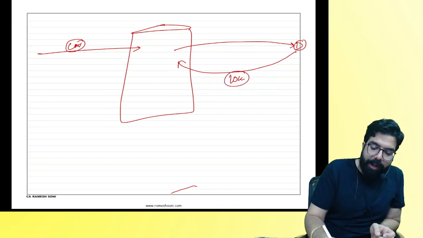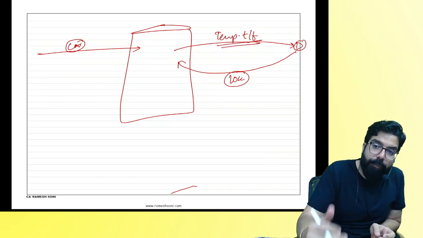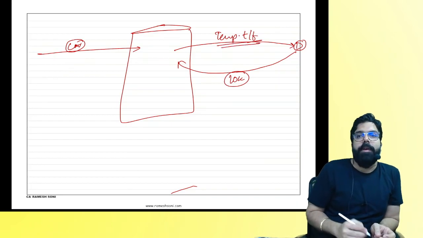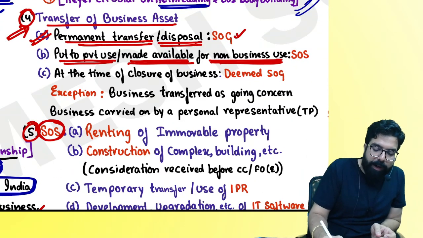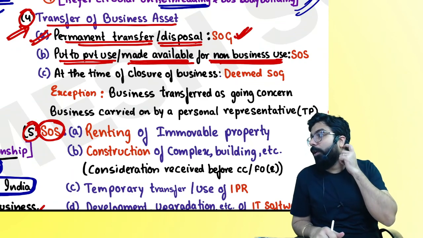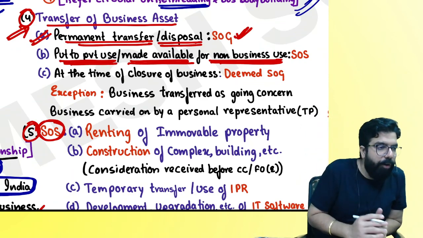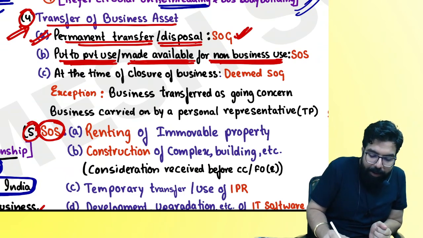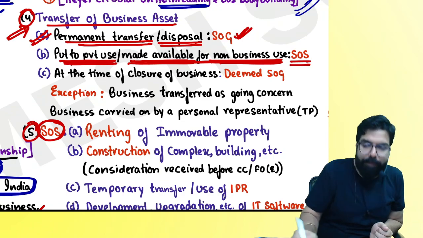My question over here, whenever you temporarily transfer your business asset, will it be a supply of goods or supply of service? See, what is it telling over here? If you permanently transfer, it will always be a supply of goods. But if temporarily, if you put it to private use or you make it available for any non-business use, always remember it will be a supply of service.